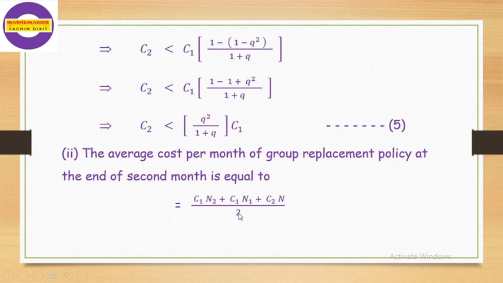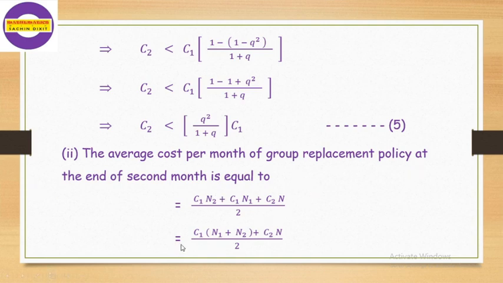And in this case we have to find the condition corresponding to the group replacement policy at the end of the second month. So we first have to calculate the average cost per month of group replacement policy at the end of the second month.